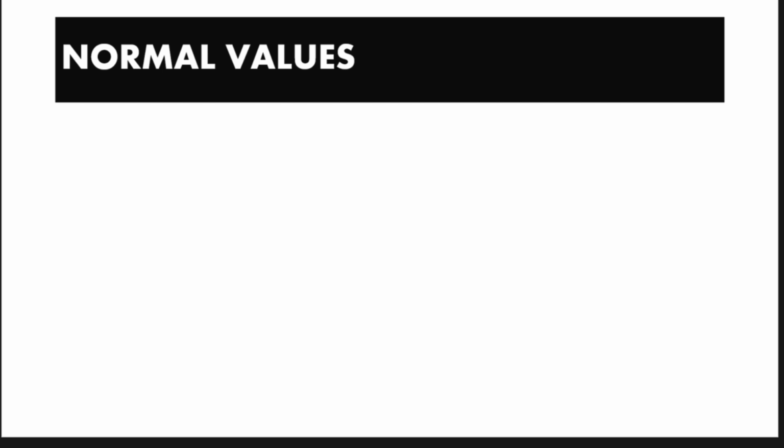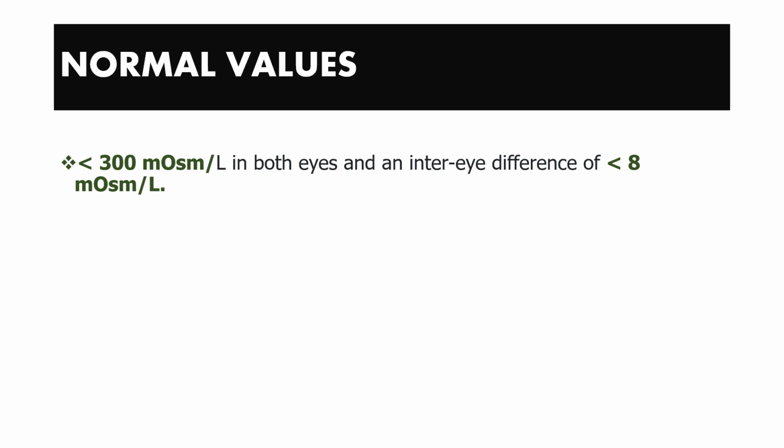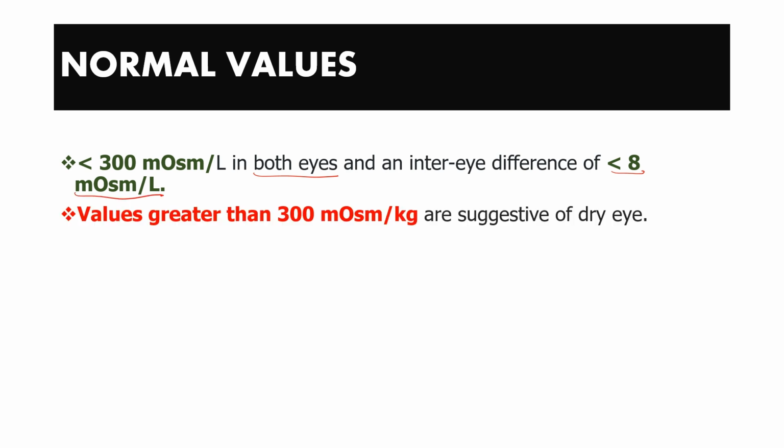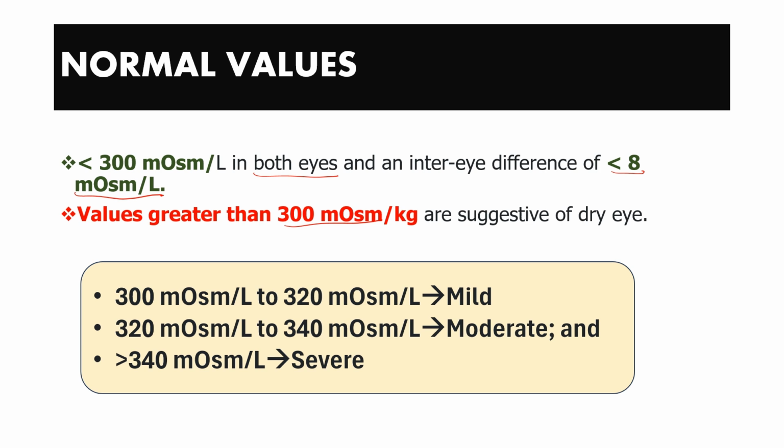Now the question is, what are the normal values of the osmolarity of the tear film? Normally, if the osmolarity of the tear film is less than 300 milliosmoles per liter in both eyes, and the inter-eye difference between the right and the left eye is less than 8 milliosmoles per liter, that is known as the normal osmolarity of the tear film. Whenever the osmolarity goes above 300 milliosmoles per liter, that is suggestive of dry eye disease. Sorry, it's not per kg, it's per liter.